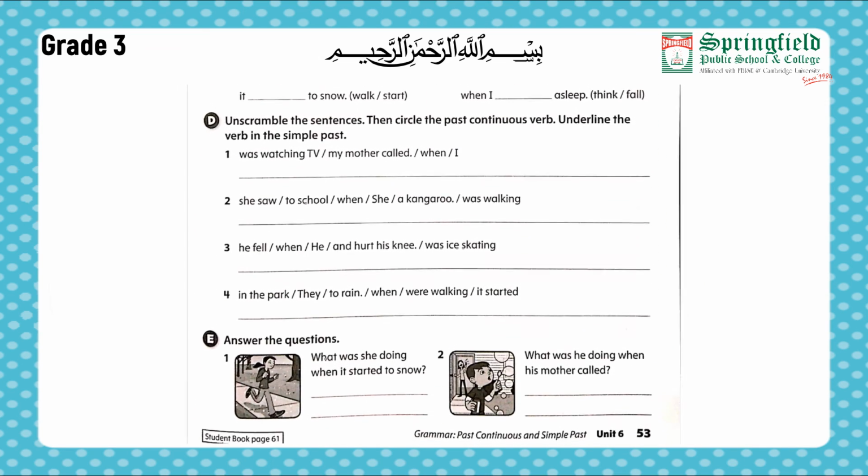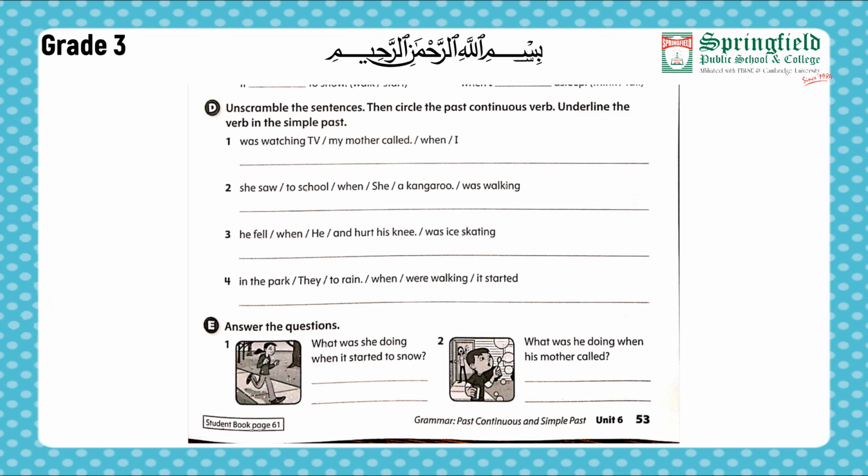Unscramble the sentences. Then circle the past continuous verb. Underline the verb in the simple past. Number 1. Was watching TV. My mother called when I. I was watching TV when my mother called.